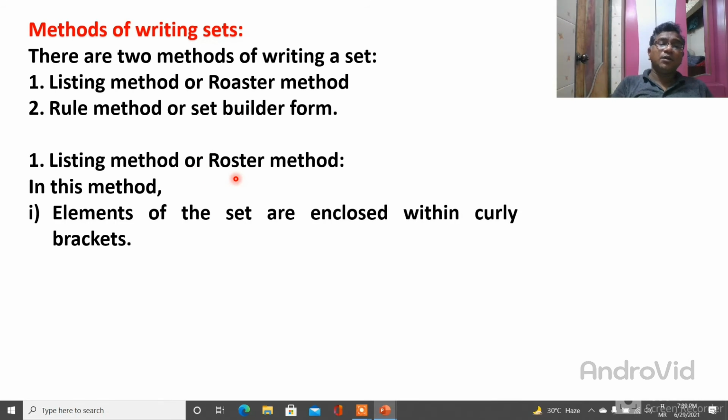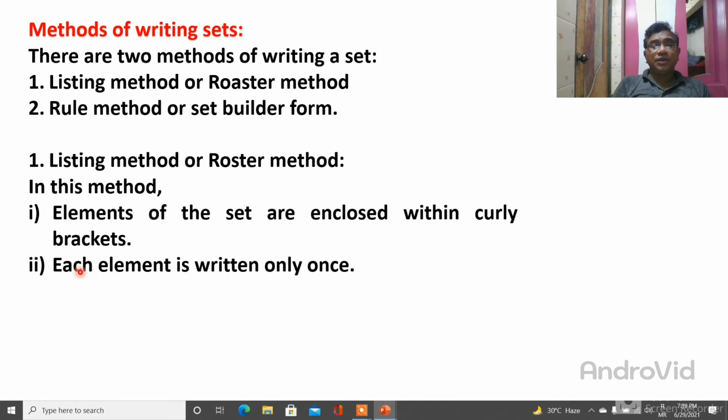In this method, the elements of the set are enclosed within curly brackets. So whatever the elements are, all of them are written inside the curly brackets. This is the main thing: how to write the set. Whatever the elements of the set are, they are enclosed in curly brackets. The second thing is that each element is written only once.